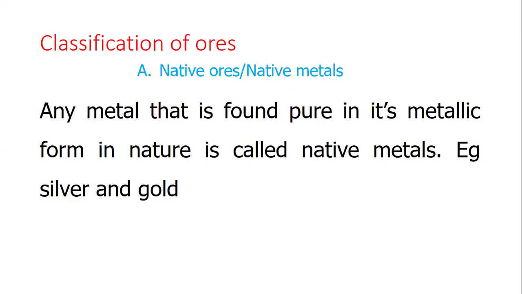Classification of ores, native metals. Any metal that is found pure in its metallic form in nature is called native metals. For example, silver and gold.